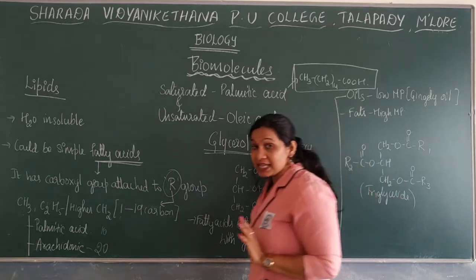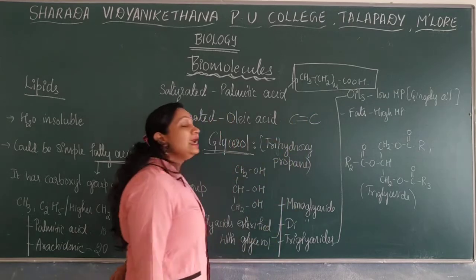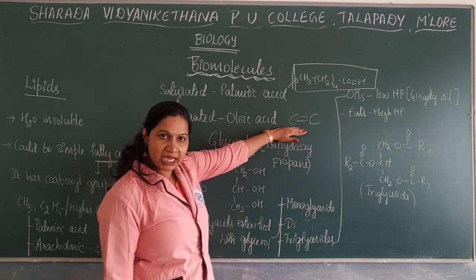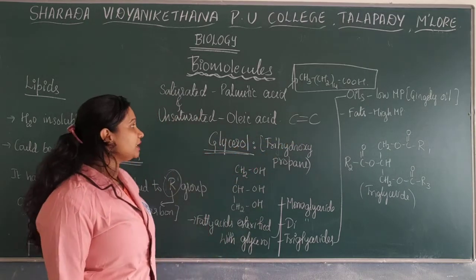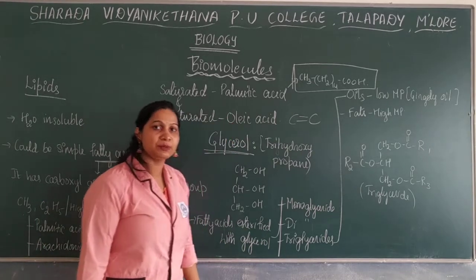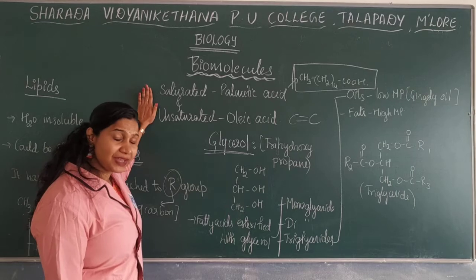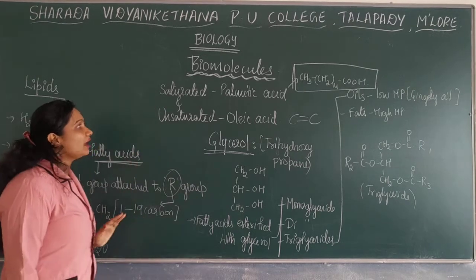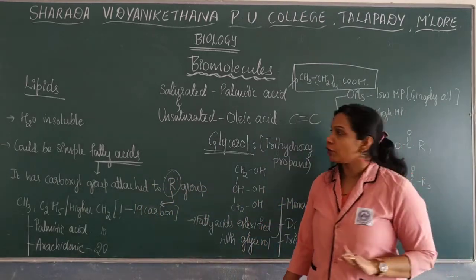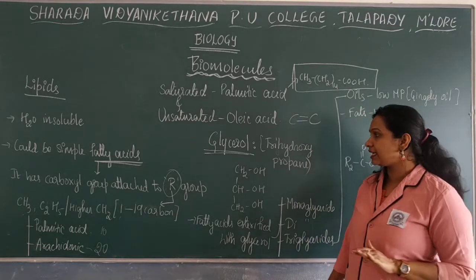Next, an unsaturated fatty acid has one or more double bonds between the carbons. For example, oleic acid is an unsaturated fatty acid. So these are the types. This is very important from the exam point of view. What are saturated and unsaturated fatty acids? Differences can be asked about saturated as well as unsaturated fatty acids.